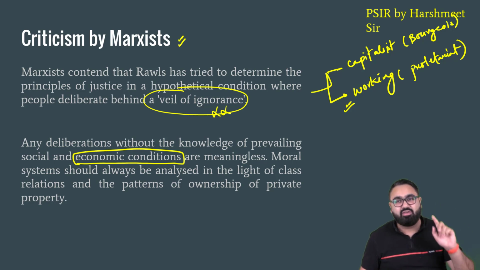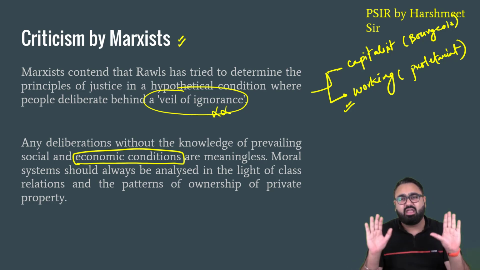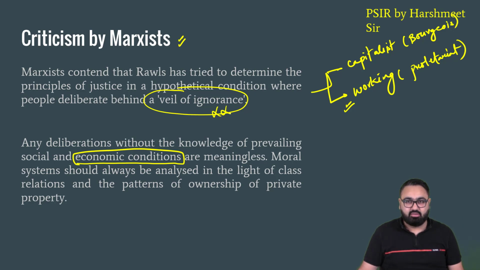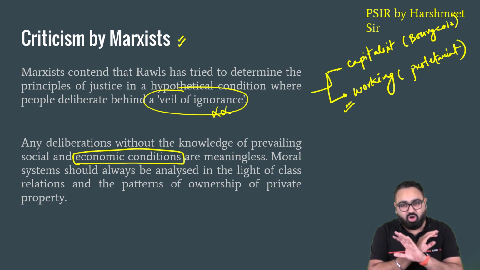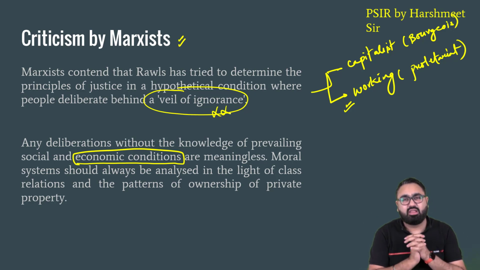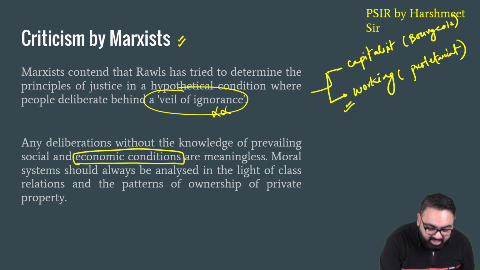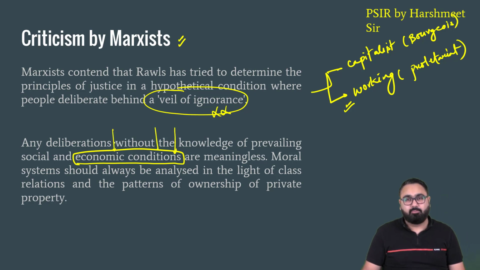Because remember what the veil of ignorance said? It said that before making a law, before making a policy, you should be entirely unaware of what is happening in the society. You should forget about what the society is about. You should forget everything about yourself and then make a law. This is where the Marxists say that without remembering the economic conditions, there cannot be any just law.